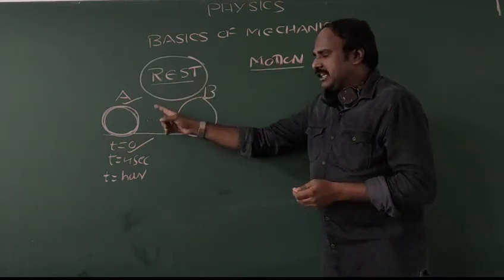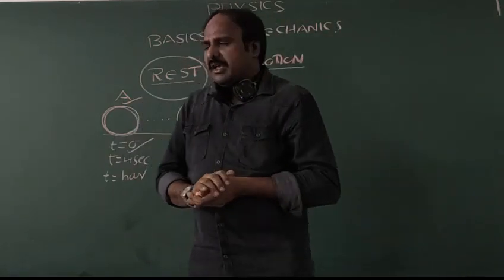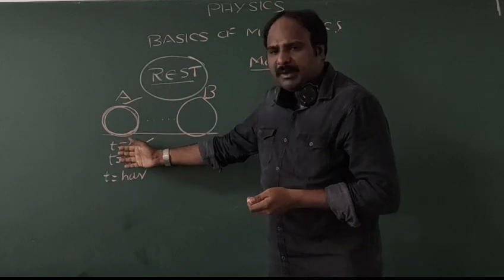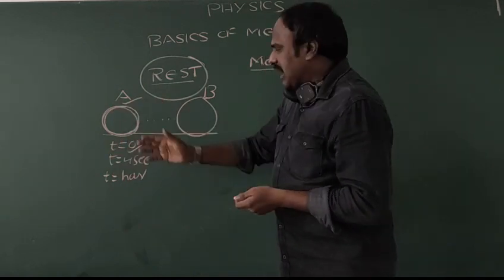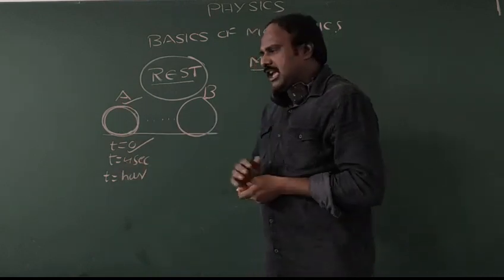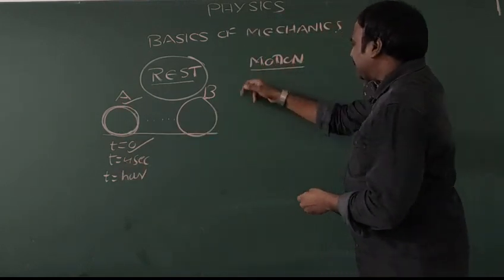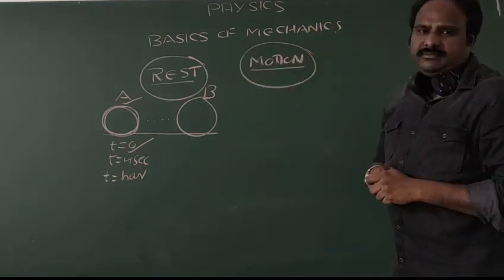So, rest means the position of the body does not change with time. Motion means the position of the body changes from time to time. If the body is at A, after 4 seconds it comes to a new position called B. Such a property of the body is called motion.